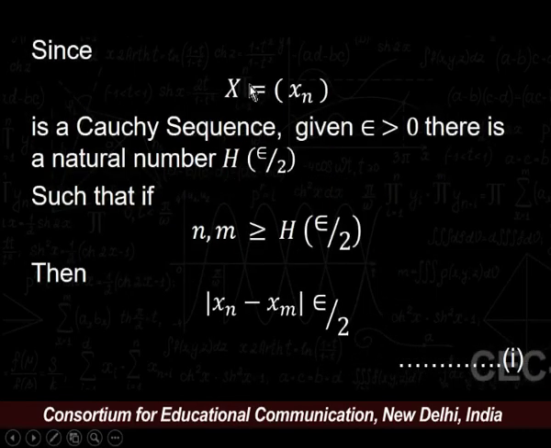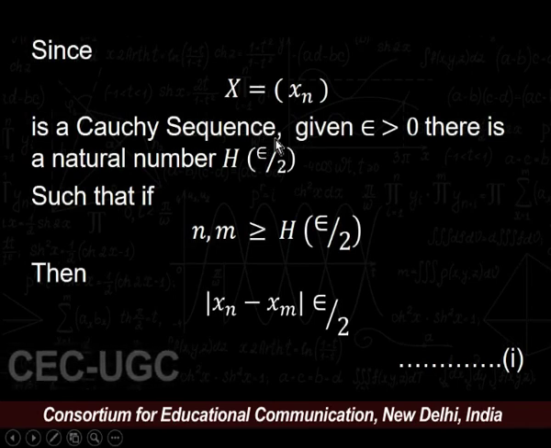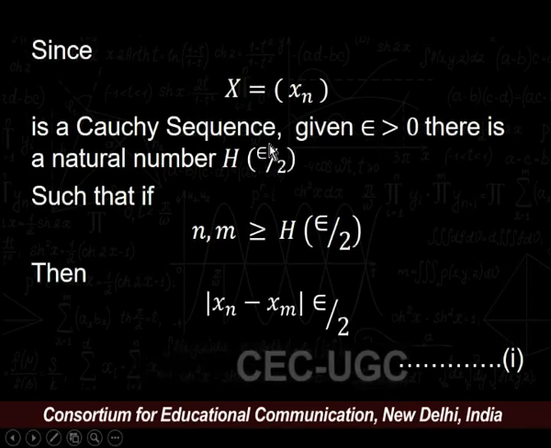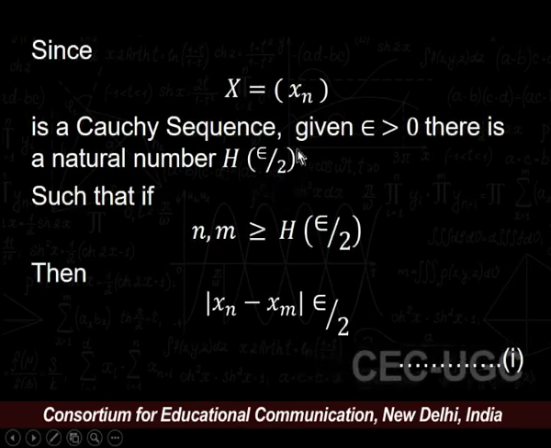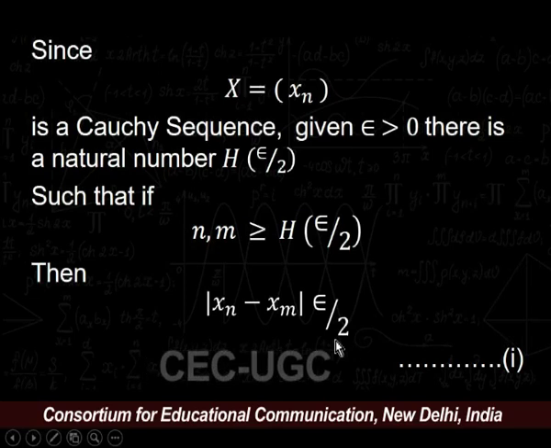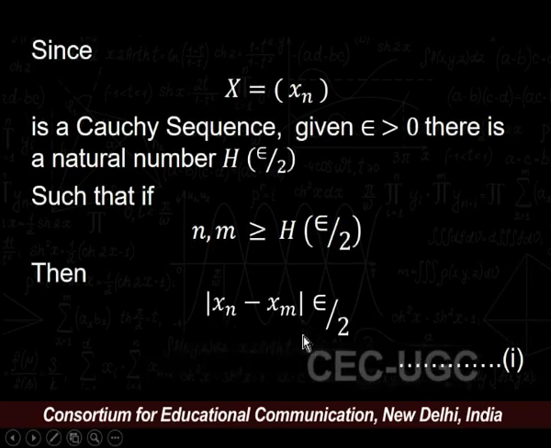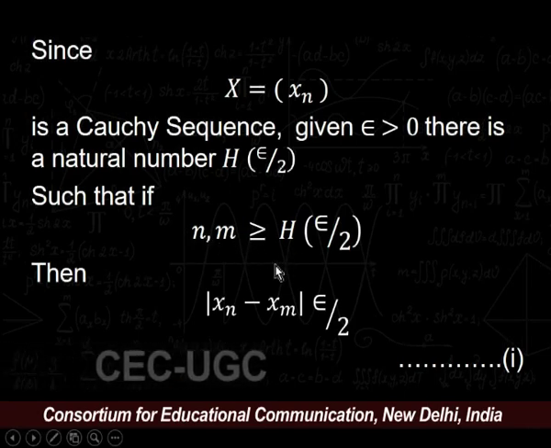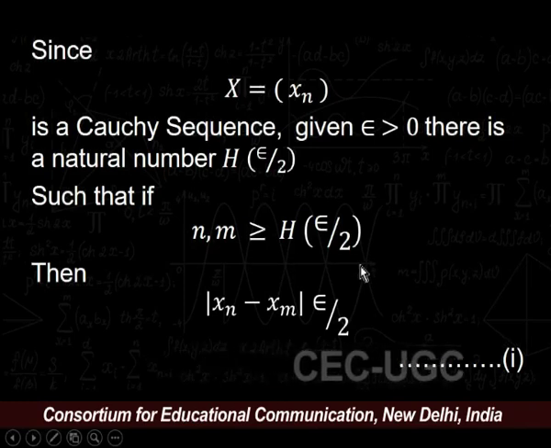Since, as given in the statement, x = (xn) is a Cauchy sequence, by the definition of a Cauchy sequence, given epsilon greater than 0, there must exist a natural number h depending upon epsilon. Again, in this case, we choose epsilon upon 2, such that we have our equation number 1, that is, modulus of xn minus xm is less than epsilon upon 2 for all natural numbers n and m greater than or equal to h, where h depends upon epsilon.